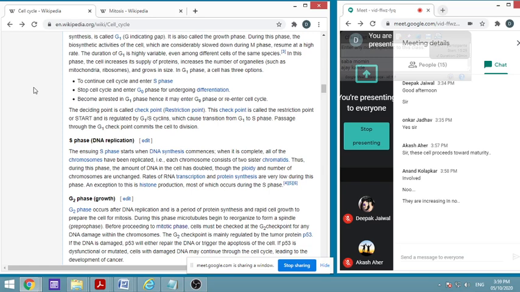So what will you call them, Anand? How will you exactly explain differentiation? They are increasing in number. Increasing in number, is it differentiation?